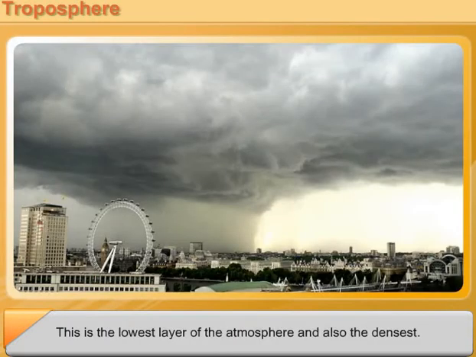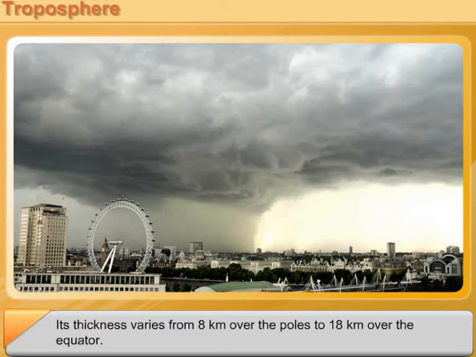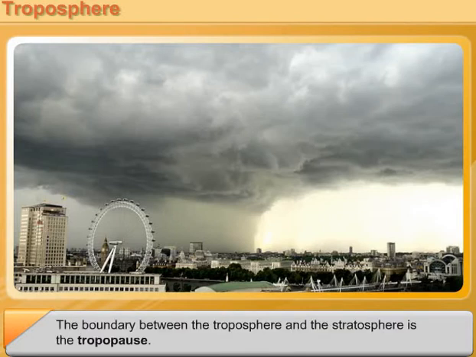Troposphere. This is the lowest layer of the atmosphere and also the densest. Its thickness varies from 8 kilometers over the poles to 18 kilometers over the equator. All weather phenomena such as clouds, rain, and storms occur in the troposphere. The boundary between the troposphere and the stratosphere is the tropopause.